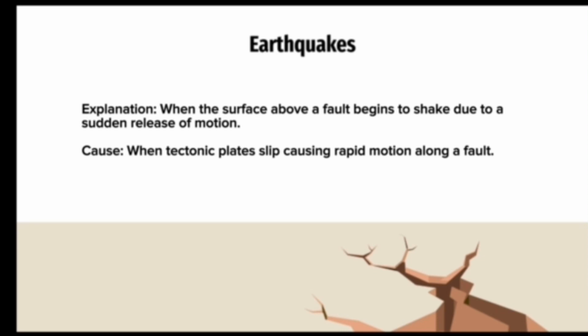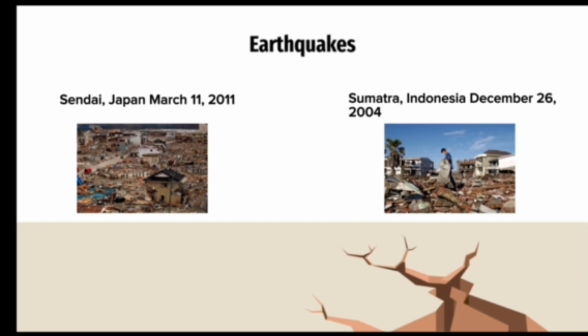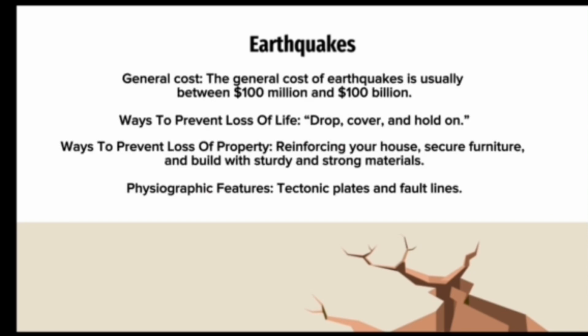Now moving on to earthquakes. Earthquakes are when the surface above a fault begins to shake due to a sudden release of motion. The cause for this is when tectonic plates slip, causing rapid motion along a fault. An example of this would be the Sendai, Japan, March 11, 2011 earthquake, and another example would be the Sumatra, Indonesia, December 26, 2004 earthquake. The general cost of earthquakes is usually in between $100 million and $100 billion.